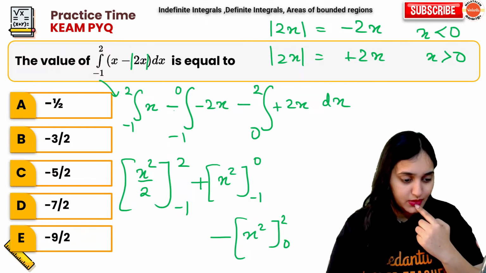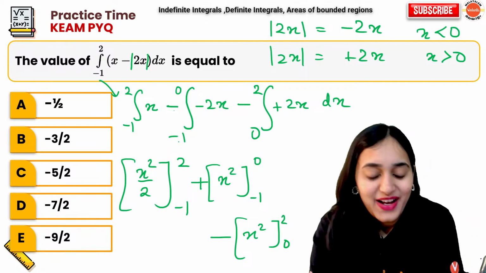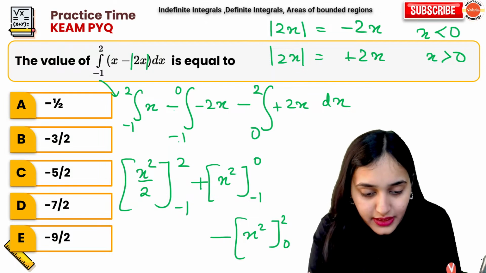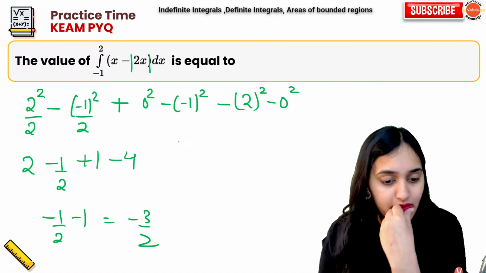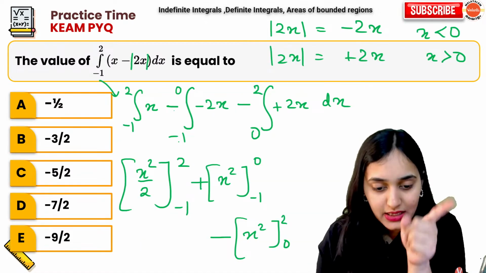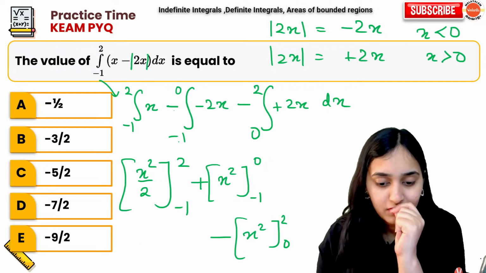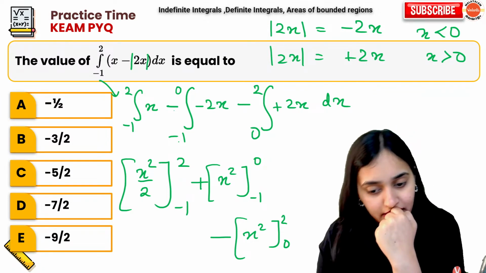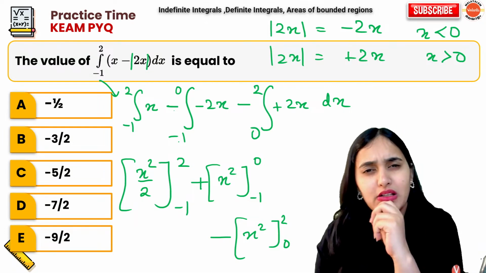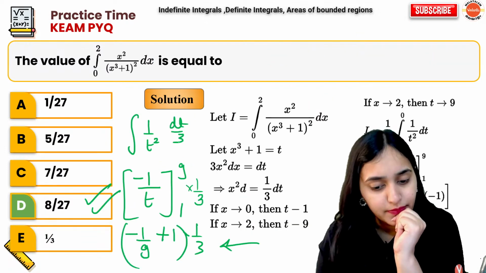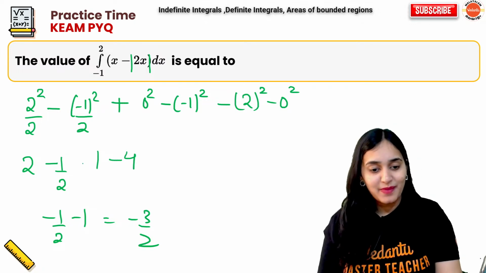Okay. 2 square by 2 is 2 2s are 4. 4 by 2 is 2. So we are writing here 2. Correct. Then minus of minus 1 square by 2. So it is minus 1 by 2. Correct. Then we have 0 square, 0. Minus 1 square. Minus 1 square is 1. So it will be minus 1. Oh, yeah. Here is the mistake. It will be minus 1.